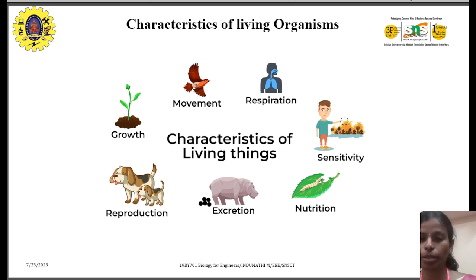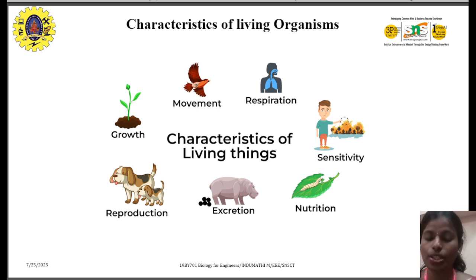For example, you can take a human being. If someone is touching you, you can feel it, right? The same goes for animals. If you're disturbing their life, they will also react to it. So that is sensitivity. Nutrition: plants, animals, as well as human beings take in nutrients, depending on whether they eat plants or animals. The next characteristic is excretion. Every organism excretes waste particles from its body, so that is excretion.